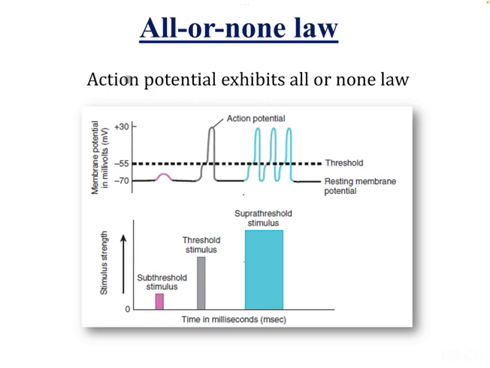All-or-none law. Action potential exhibits the all-or-none law. Action potential either occurs or doesn't occur at all. If an excitable cell is depolarized to threshold, then the occurrence of action potential is inevitable. If the membrane is not depolarized to threshold, no action potential can occur. After the threshold level is achieved, the amount of sodium influx becomes independent of the stimulus. So this property is known as the all-or-none law.